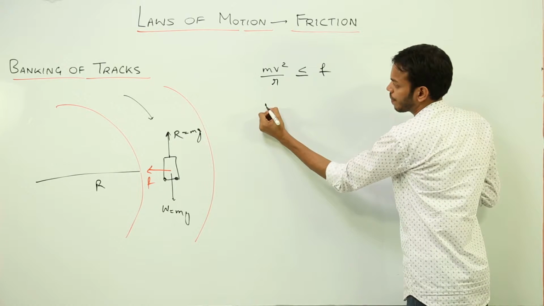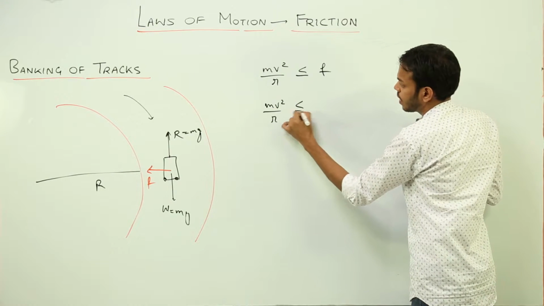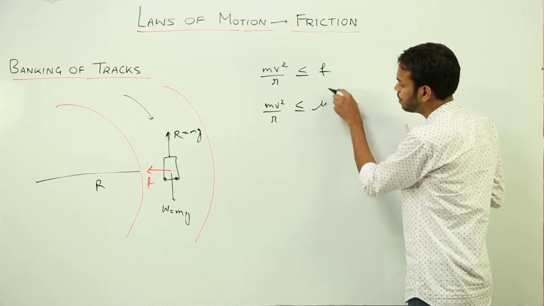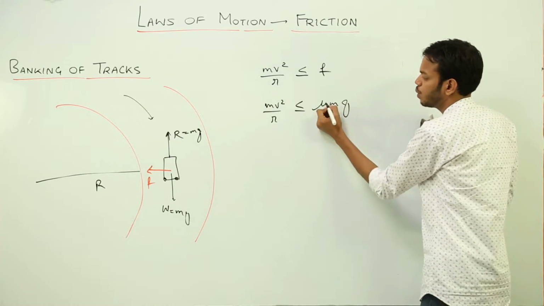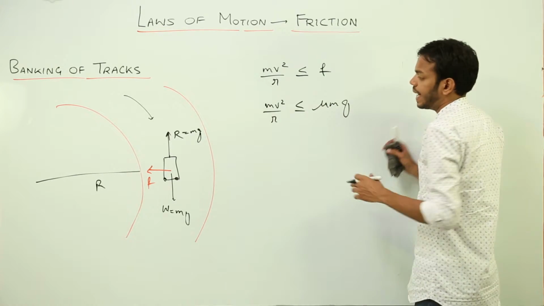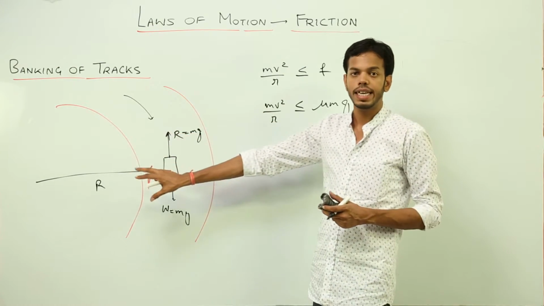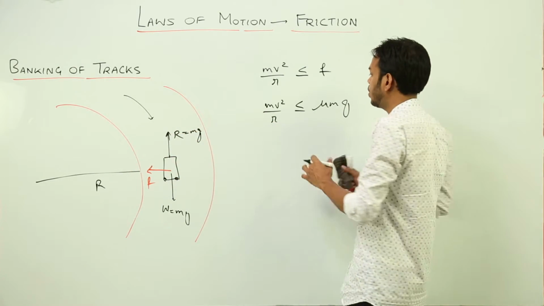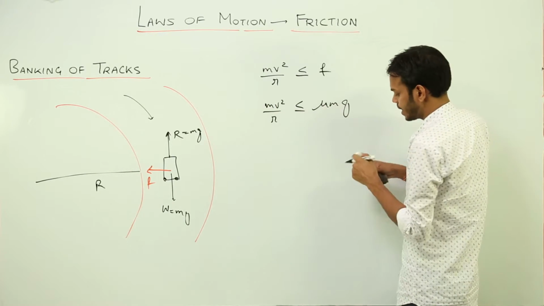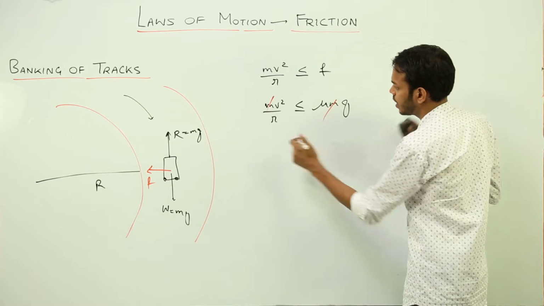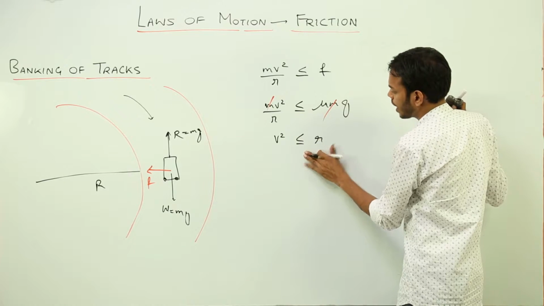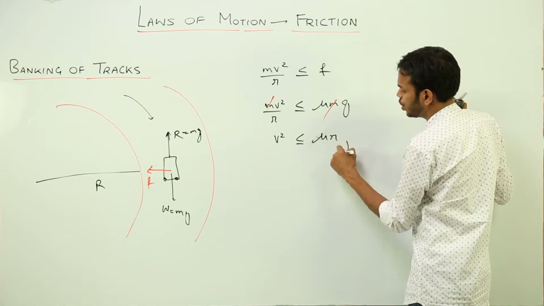What is the frictional force? Frictional force is mu R. What is the normal reaction at this point? mg. So this becomes this. This mu is the coefficient of static or kinetic friction. See, at any instant of time there is static friction, so you can take it as mu s. Now this m cancels out and you are left with v square should be less than or equal to mu r g.